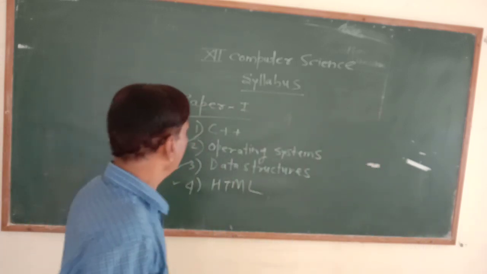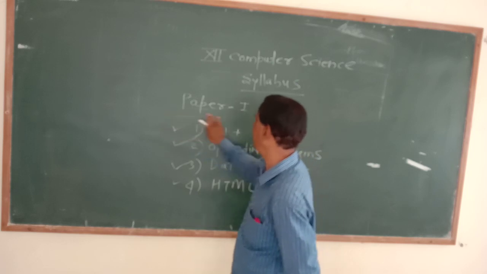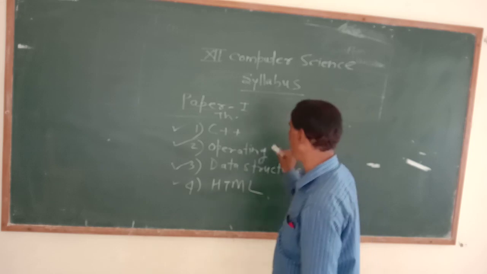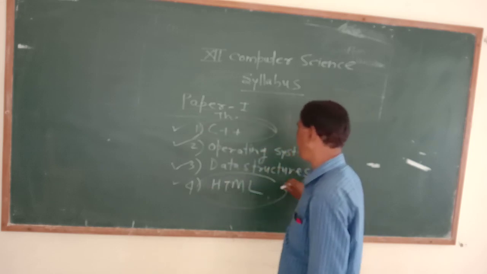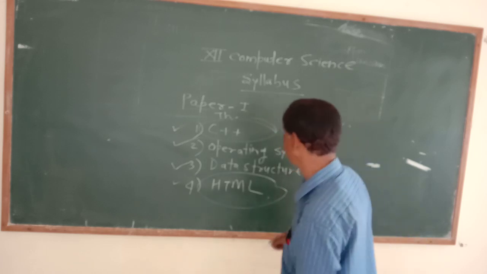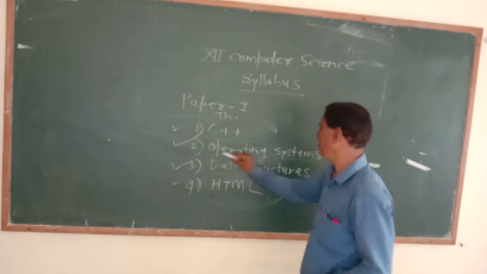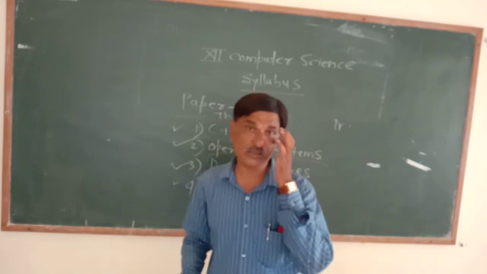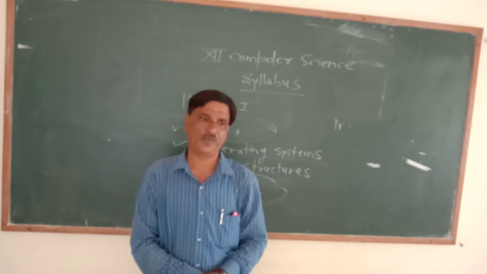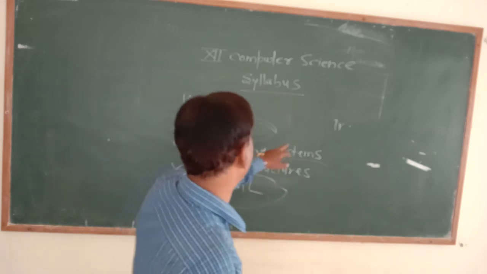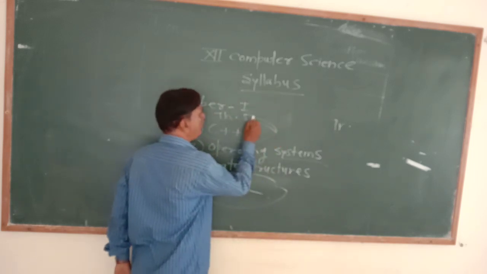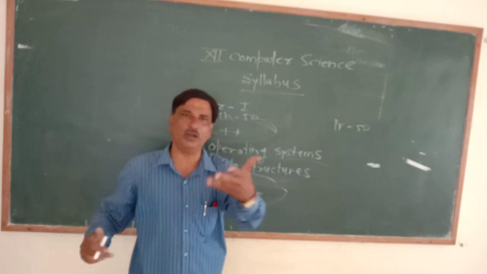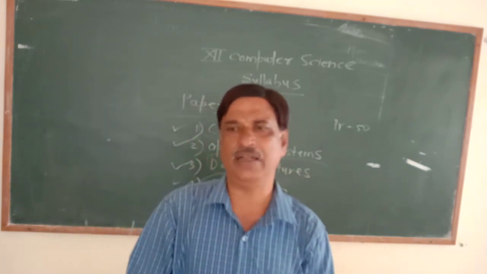Now, paper first. So this was theory. There is a practical also. The practical is based on only C++ and HTML. Some C programs are there, which are based on data structure also. For this chapter there is no practical. So this is for paper first. What are we going to see in practicals? We know that theory belongs to 50 marks, practical belongs to 50 marks. That is paper first. The same pattern is for paper second also.